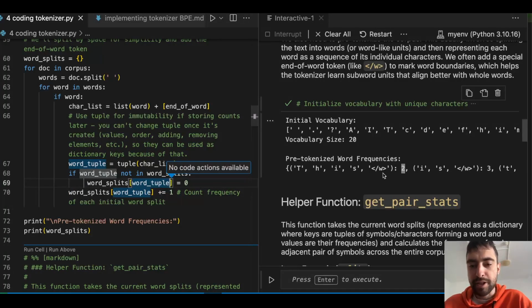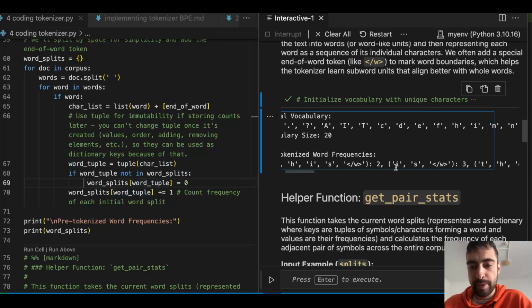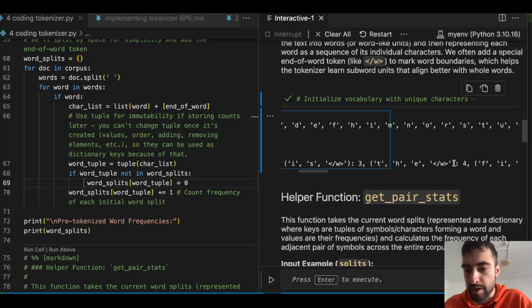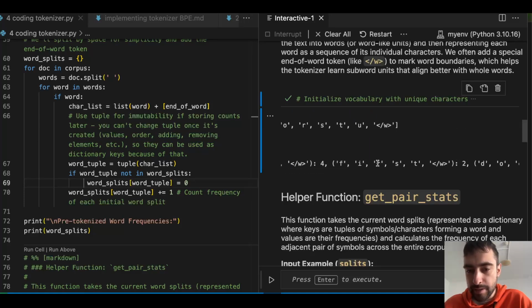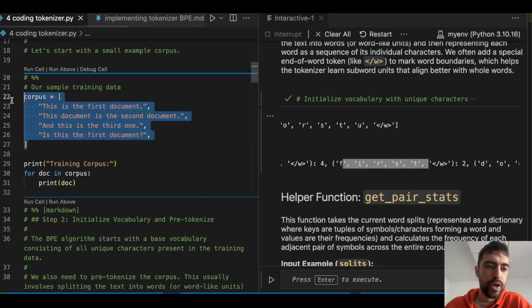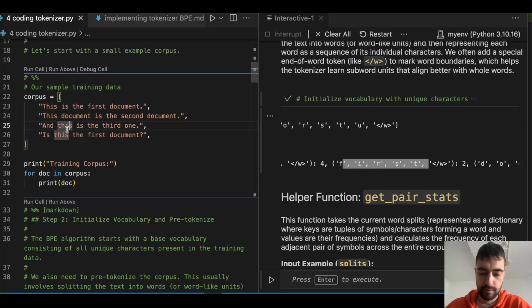So this will count how many times each word appears. "is" appears 3 times. "the" appears 4 times. And this word "first" appears 2 times, etc. And it's counting through our entire corpus of data. Everything, all of the text.